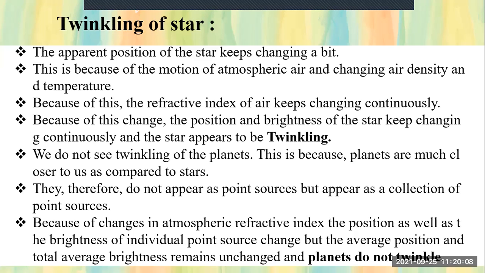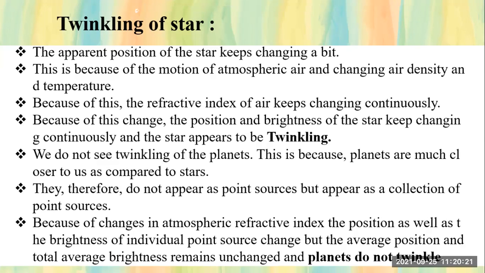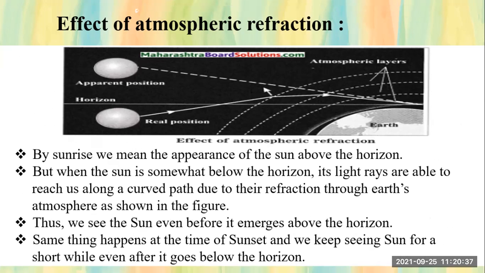Because of the changes in atmospheric refractive index, the position as well as the brightness of the individual point source changes, but the average position and the total average brightness remain unchanged, and planets do not twinkle. Okay, students, this is the reason behind that, because there is a change in the atmospheric refraction.